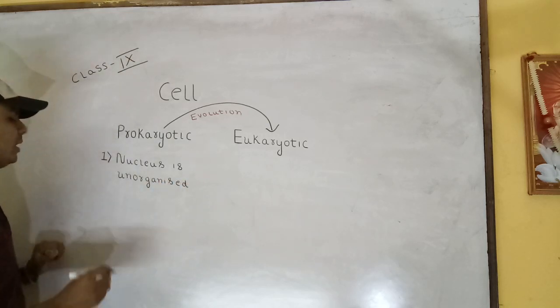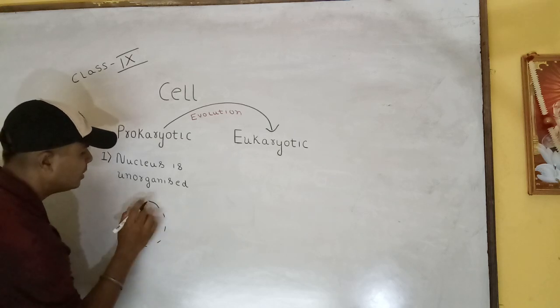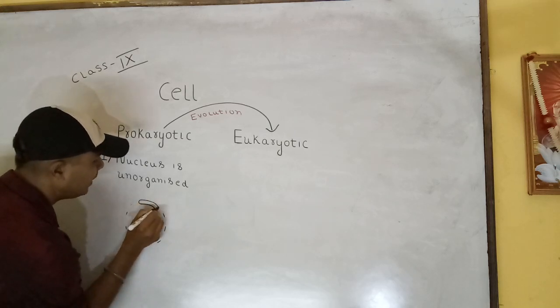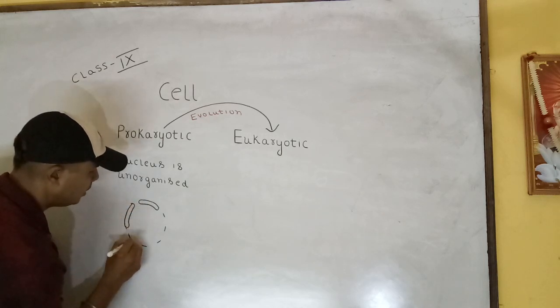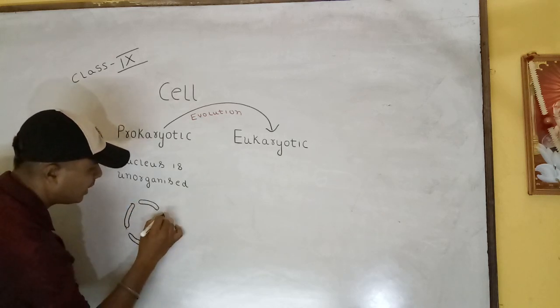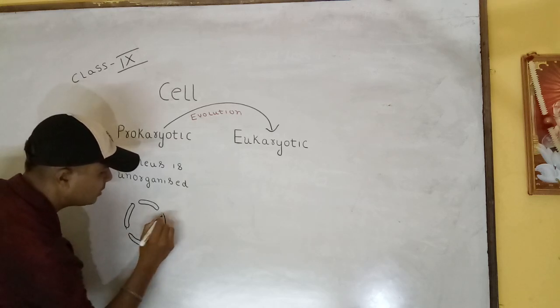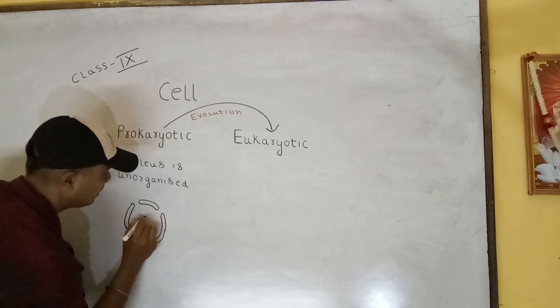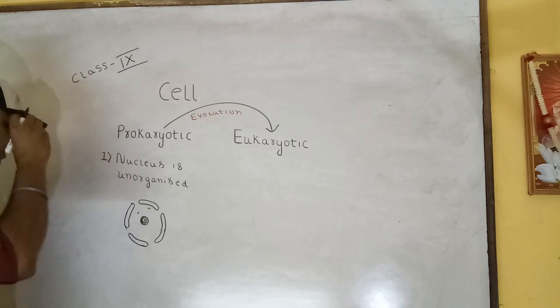A typical nucleus has a nuclear membrane, and the inner part consists of the nucleolus and the nucleoplasm, in which the DNA material resides.